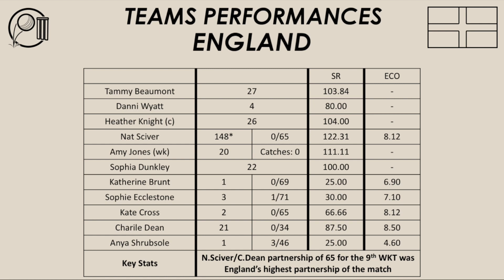So maybe the pressure of bowling first played on their minds, but at the end of the day, it was poor execution, didn't quite get it right with the ball, and it wasn't their day at the end of the day. Simple as that, wasn't their day. They got outplayed by a very good Australian team that batted well and bowled well at the end of the day, and deserved to win their 7th Women's Cricket World Cup title. Overall, it was a poor bowling performance from England. They didn't quite get it right with the ball in this Women's Cricket World Cup final. Overall, it was a disappointing performance from England.